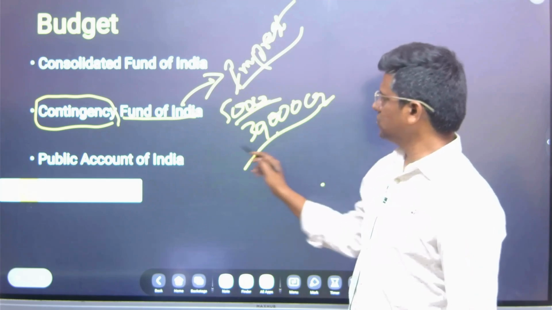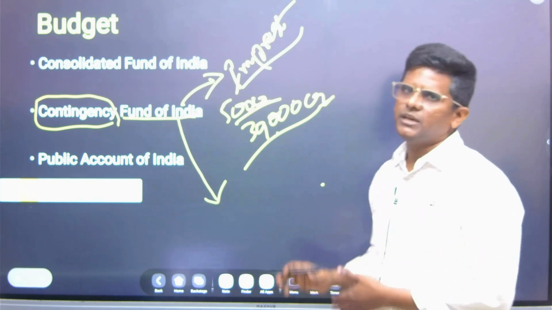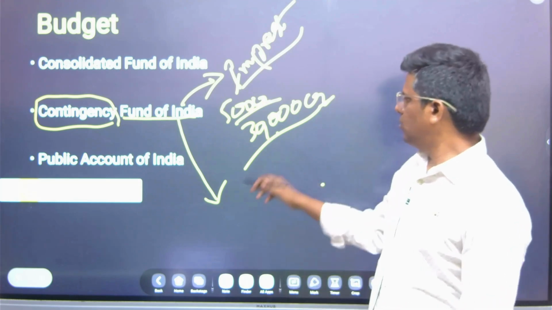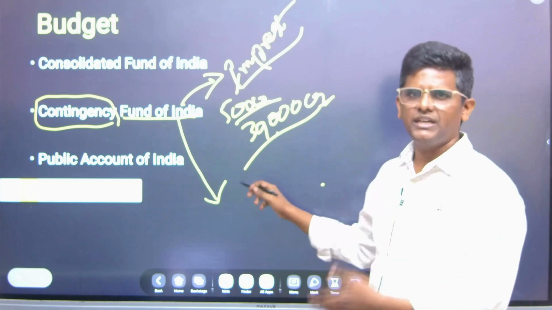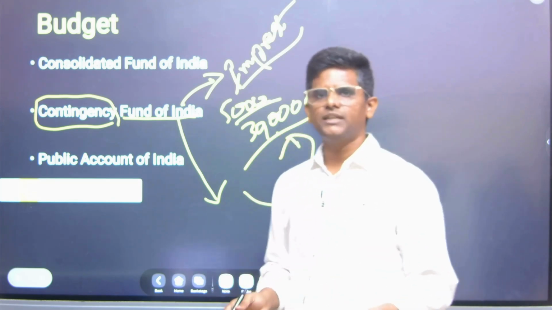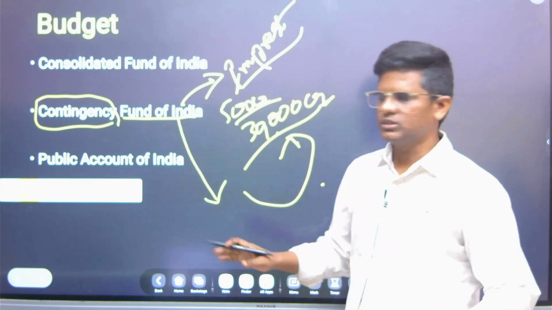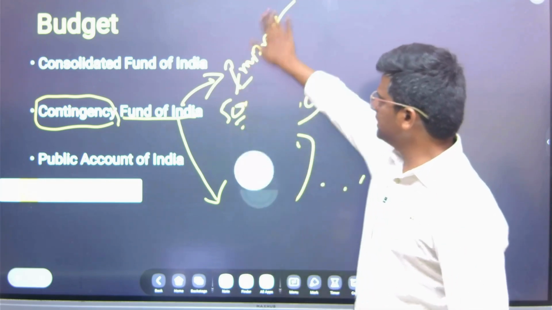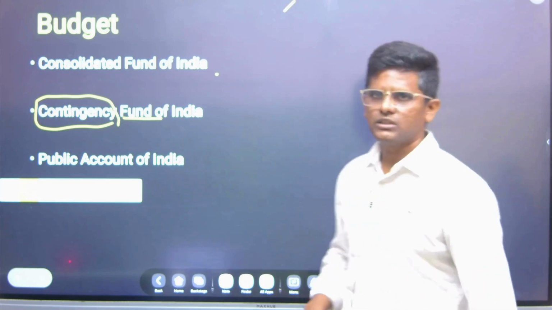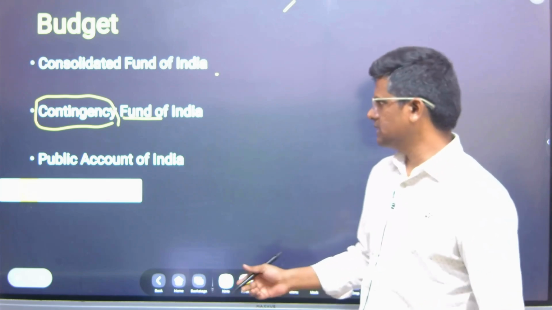And after the Contingency Fund of India, once the money is spent, ultimately parliamentary approval has to be taken. Once the parliamentary approval is taken, whatever money was spent is recouped. Suppose out of 30,000 crores, 10,000 crores are spent. Once the parliamentary approval is given, again the contingency fund becomes 30,000 crores. So the Contingency Fund of India gives that freedom, leeway to the government in power, to the executive in power, to face day-to-day challenges, unforeseen circumstances.